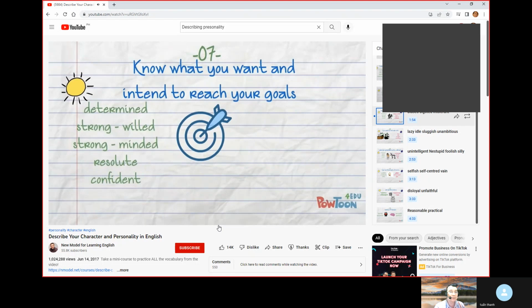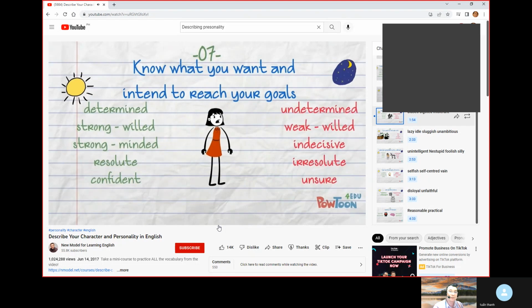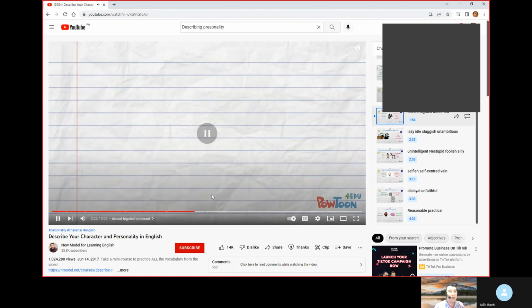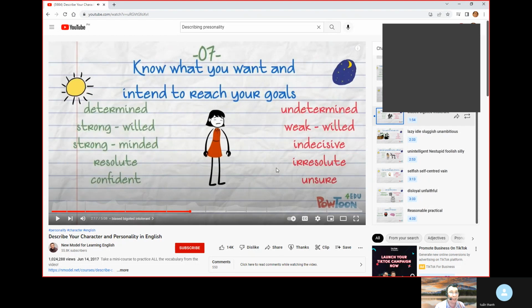strong-minded, resolute, confident. And if you don't, you are undetermined, weak-willed, indecisive, irresolute, unsure. Okay, let's try to do this one. If the person knows what they want and intends to reach their goals, these are the personalities. If you have this personality, determined.